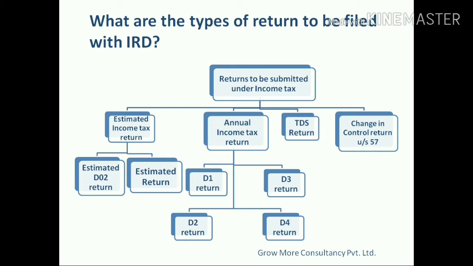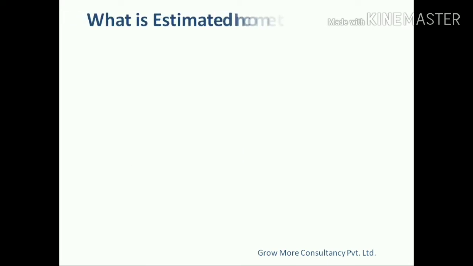Under income tax, the returns to be submitted are of four types. The first type is the estimated income tax return. The second is the annual income tax return. The third is the TDS return, and the fourth is the change in control return under section 57. In this video, we will explain in detail the estimated income tax return, which can be further subdivided into the estimated D02 return and the estimated return. What is the estimated income tax return?